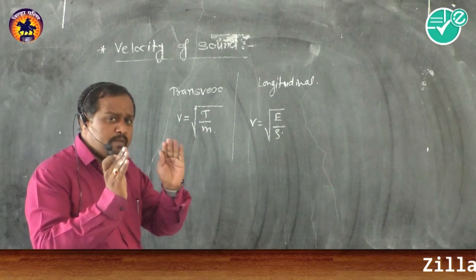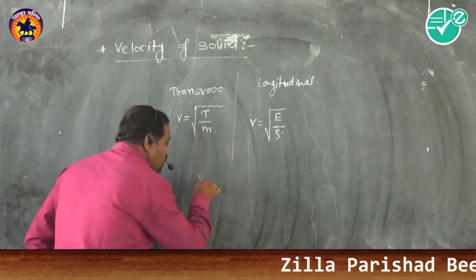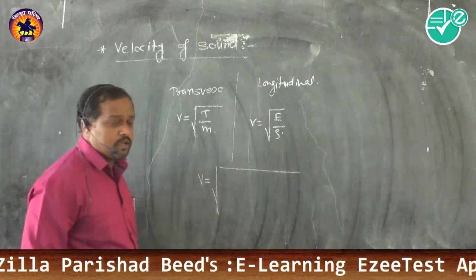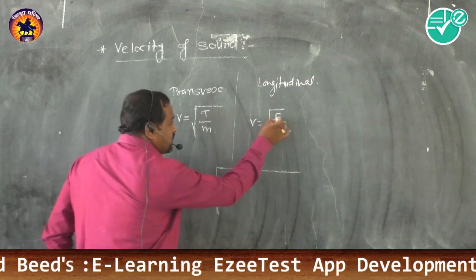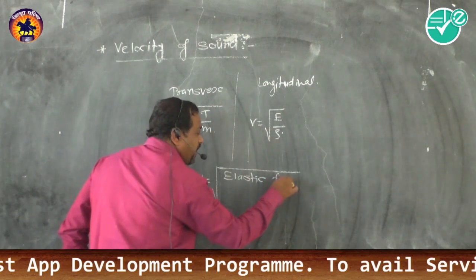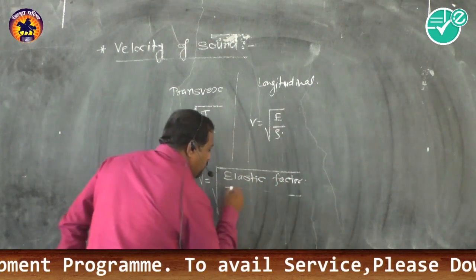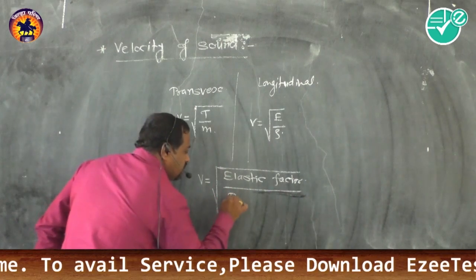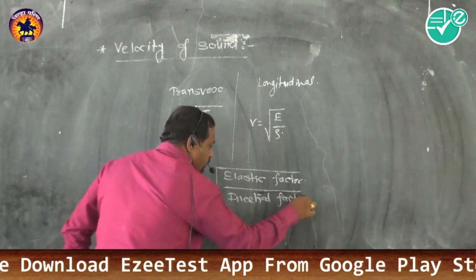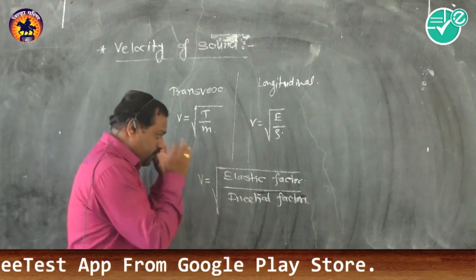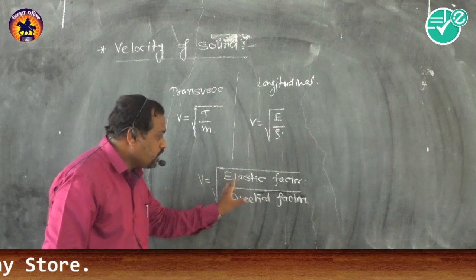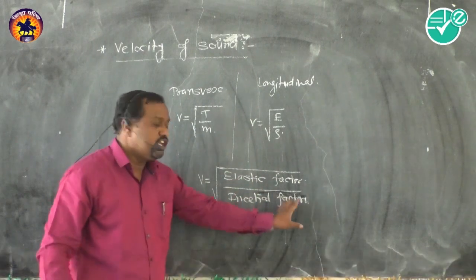So we made one definition of velocity. Velocity of sound can be written like this. What is this? Actually, this is called the elastic factor, and this, divided by it, is the inertial factor. Friends, you must keep in mind this definition: velocity of sound is the square root of the ratio of elastic factor to inertial factor.